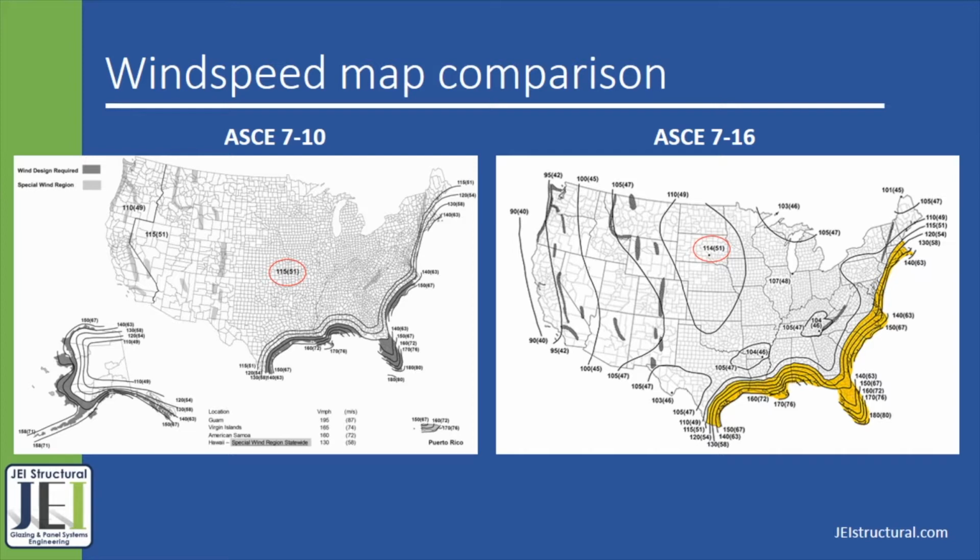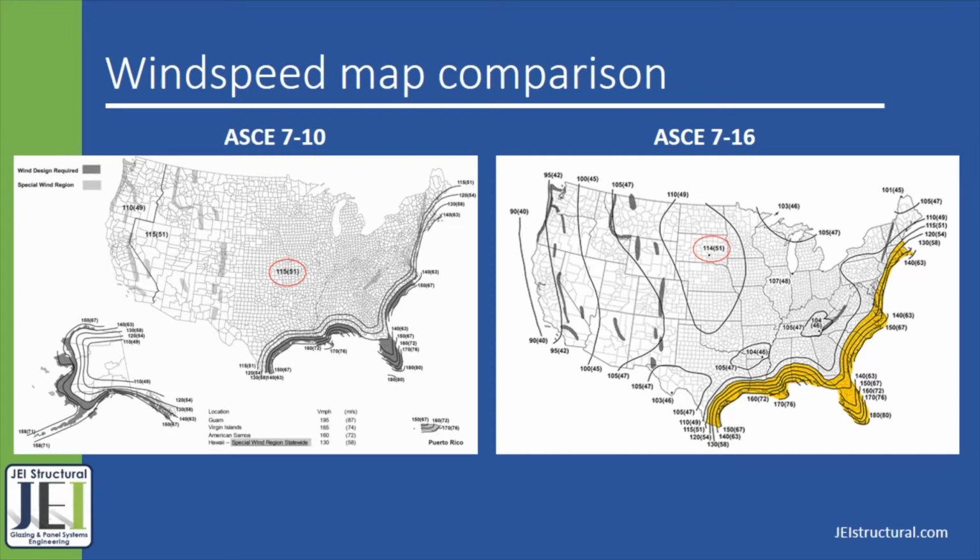However, in ASCE 7-16, it's a maximum of 114 miles an hour and then gradually drops off in every direction, except for the coastal pressures on the east, which are shaded in yellow. And those coastal pressures have not changed from the ASCE 7-10.